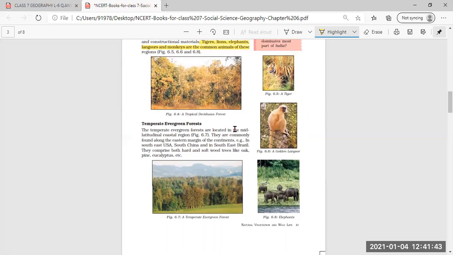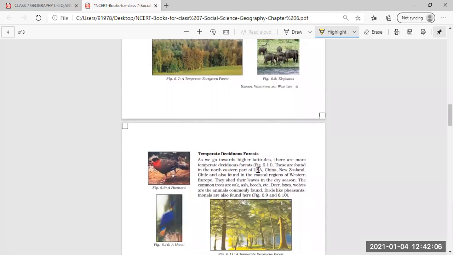They are found in mid-latitudinal coastal regions and commonly along the eastern margins of the continents, for example Southeast USA, South China and Southeast Brazil, and they comprise both hardwood and softwood trees.